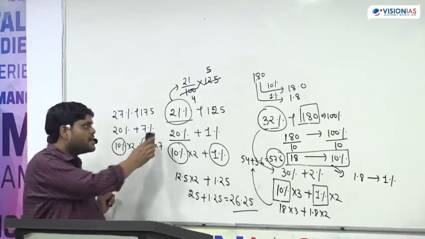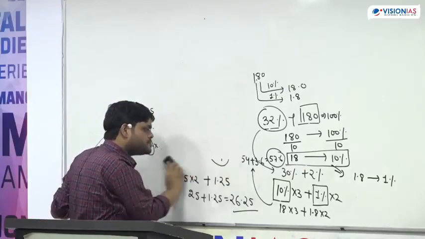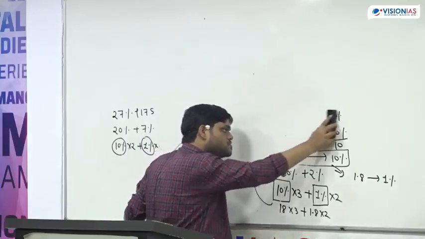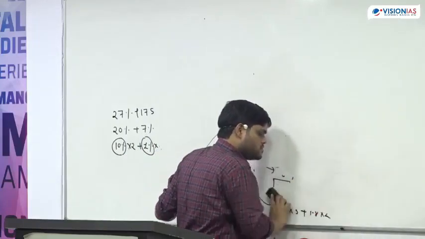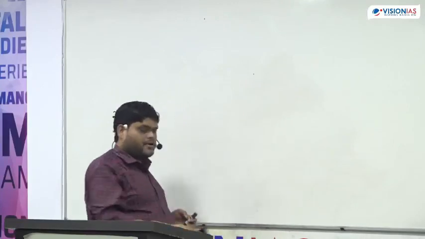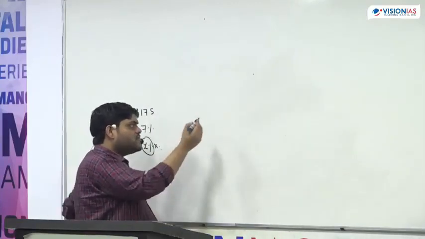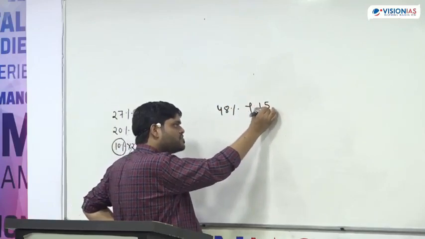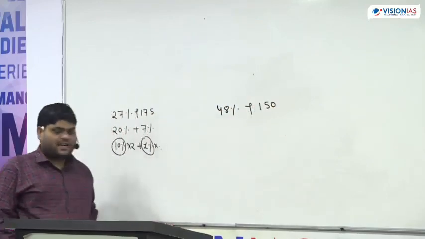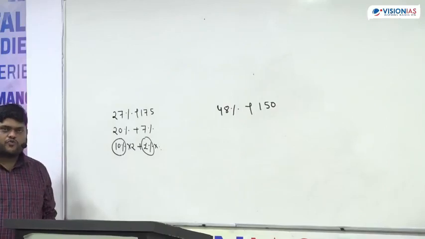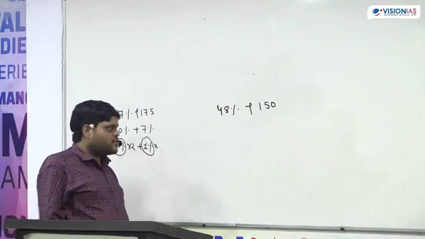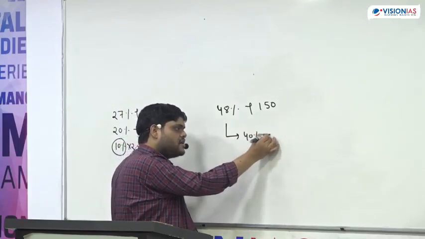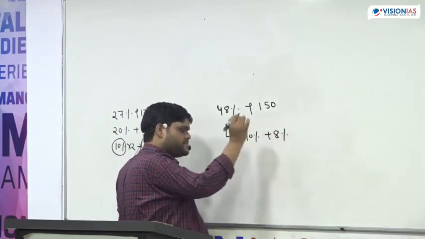Okay, now suppose we have to find out the 48% of 150. One way we know is 40% plus 8%.